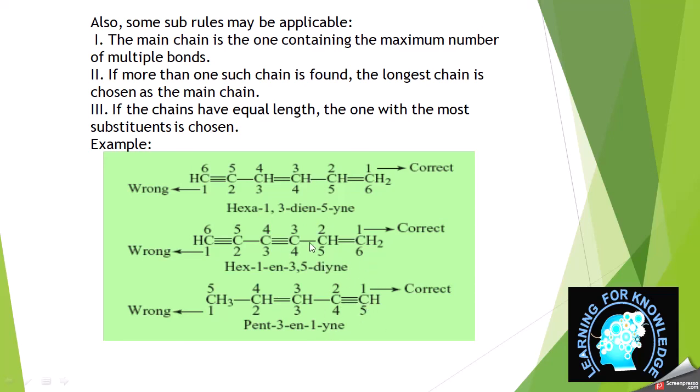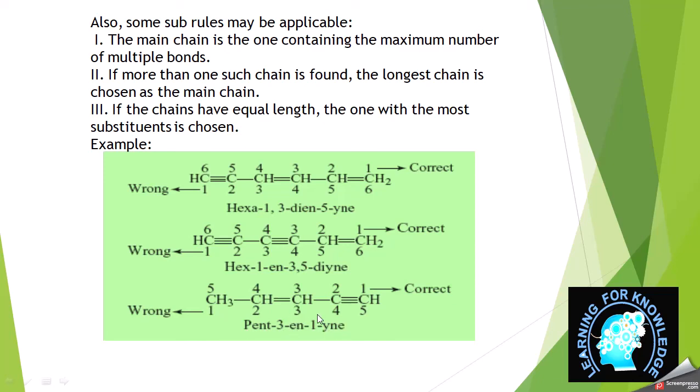Although in the above example we preferred the double bond, here if we prefer the double bond it gets second number, and if we prefer the triple bond it gets first position. So we will write pent-3-ene-1-yne.